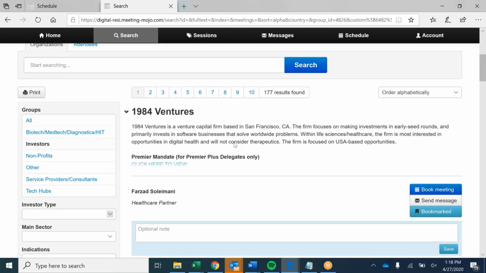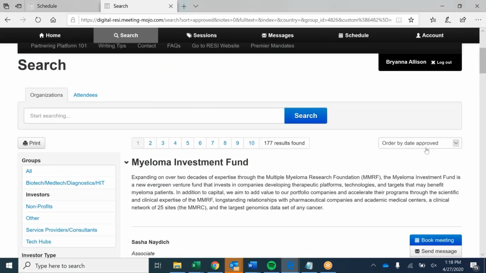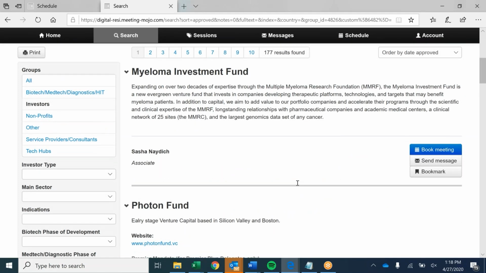So this is how you should communicate with the investors. So say we have our filters on, it will tell you the number of investors that are relevant for your particular search. Just quickly, this is automatically going to be set to order alphabetically. So we'll continue to sign up investors through the 29th. So this is why you should be constantly checking in on the partnering, seeing if there's any new investors that are added. But a way to make sure that you're on top of who's new, click order by date approved. So all of the investors that show up at the top are ones that are just recently added or just recently signed up for the conference.